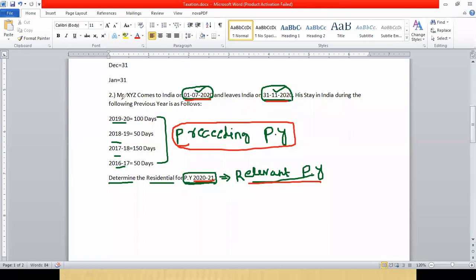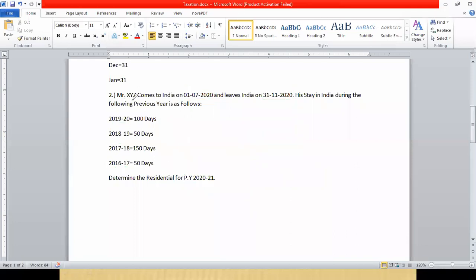See this question, Mr. XYZ comes to India on 1st July 2020 and is leaving India on 31st November 2020. So these dates will be coming under year 2020-21.